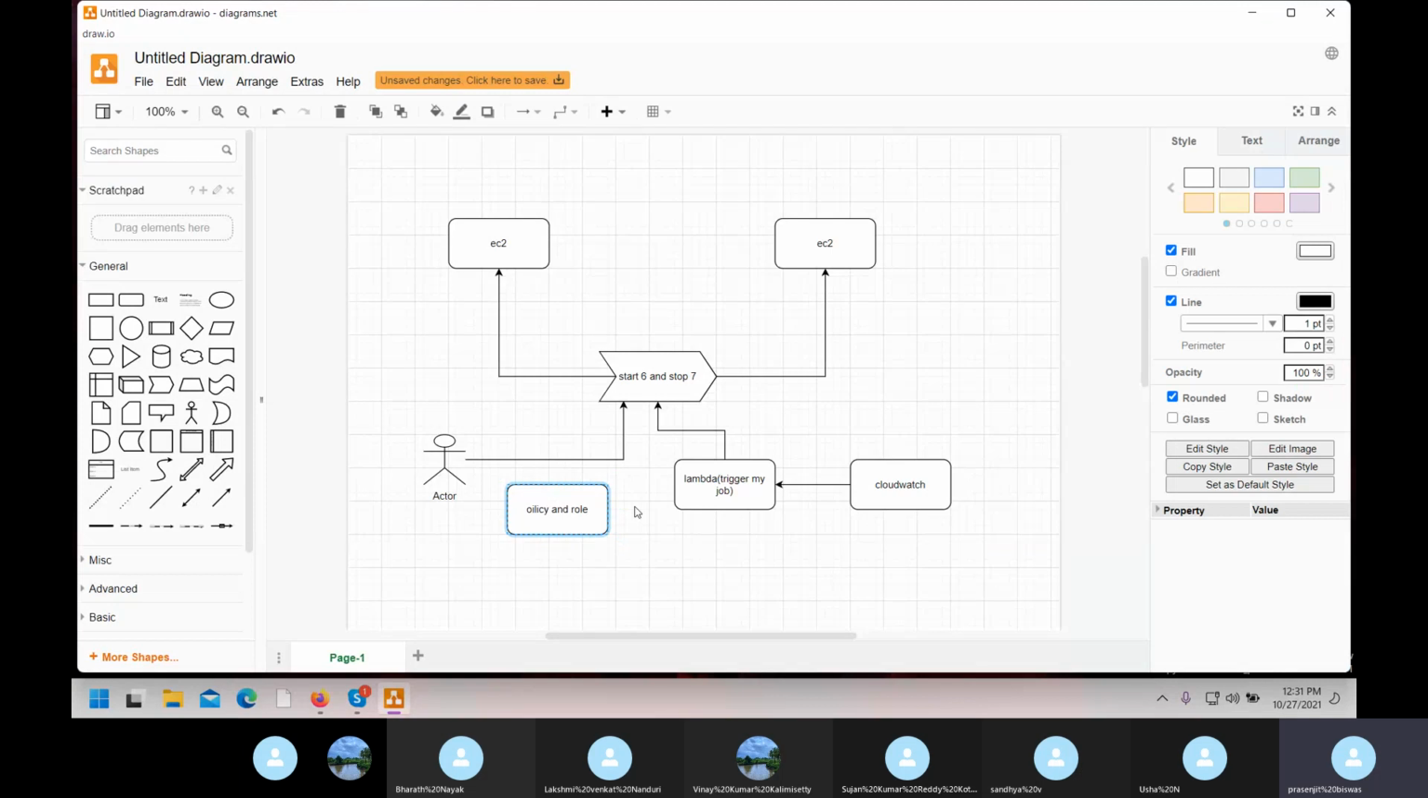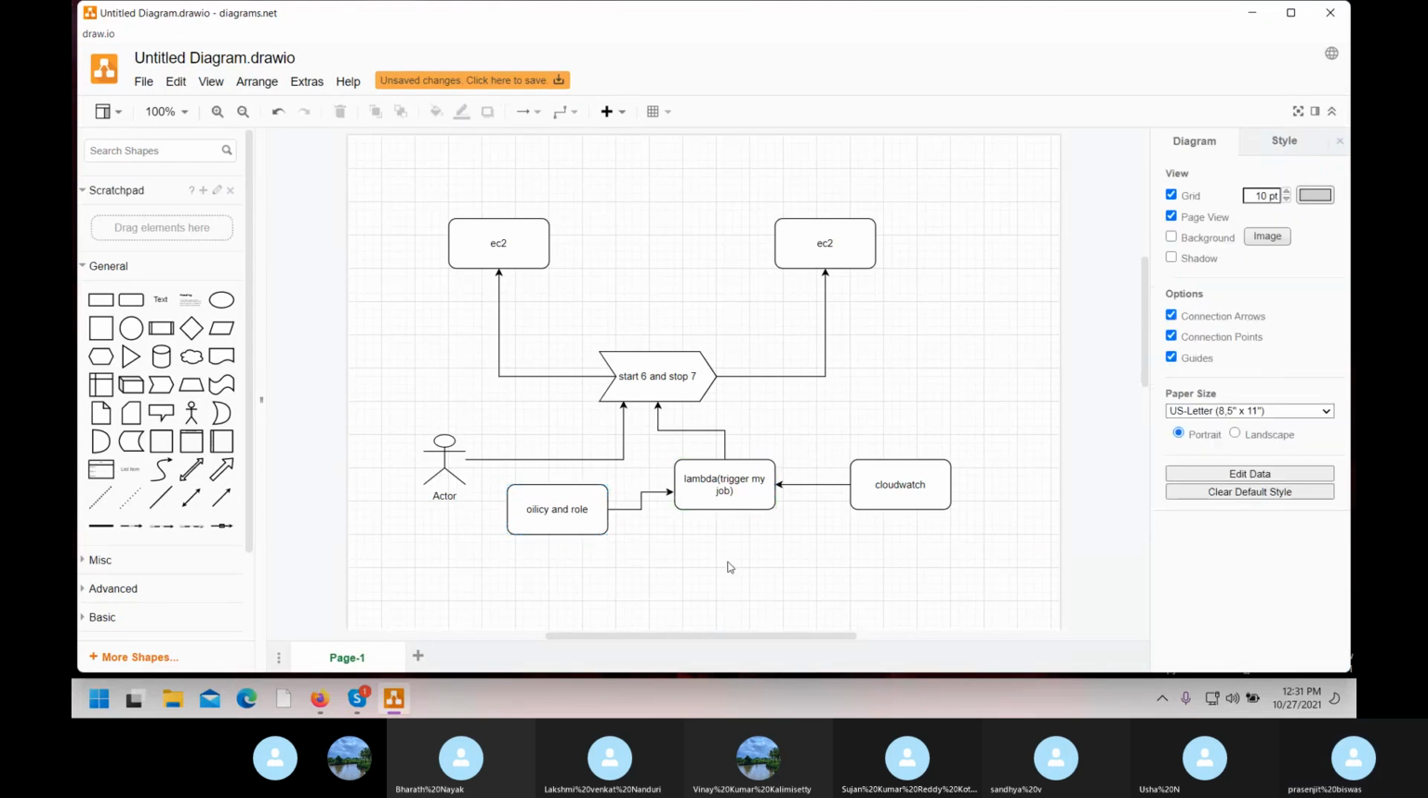Policy and role for Lambda. If all these things are done, then we do not need this person; automatically it will work. That is what your Lambda function is. Lambda will only trigger the job, but for scheduling that job, we need CloudWatch. And for Lambda to do this job, we need some roles and policies.